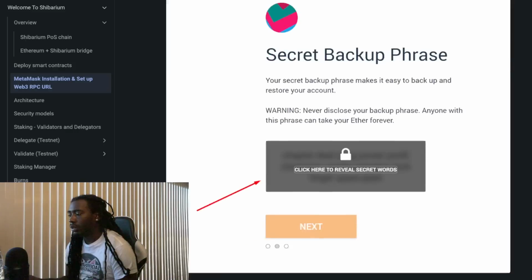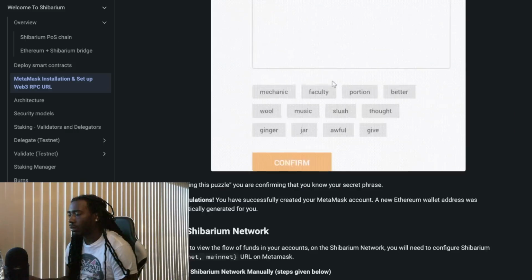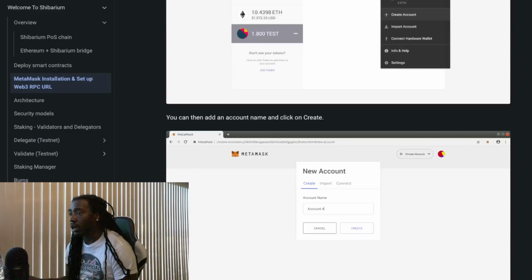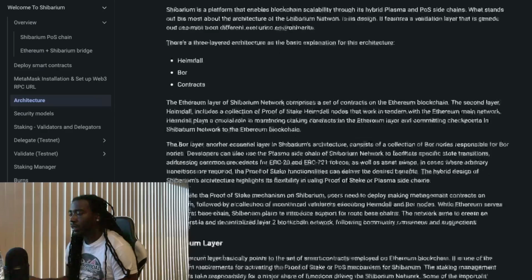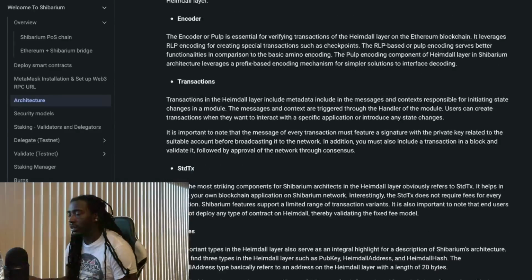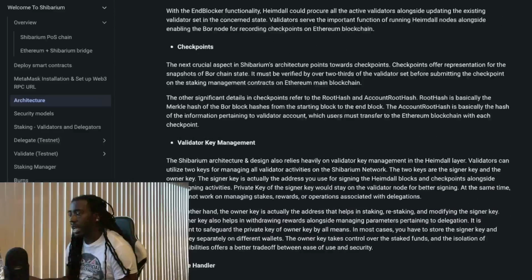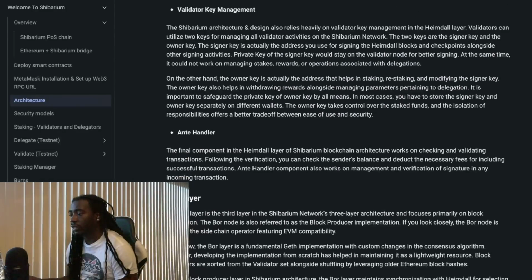Also, we got the architecture section: Ethereum layer, Heimdall layer, and it talks about a good bit of information as we go into it. Also have the Bor layer as well.